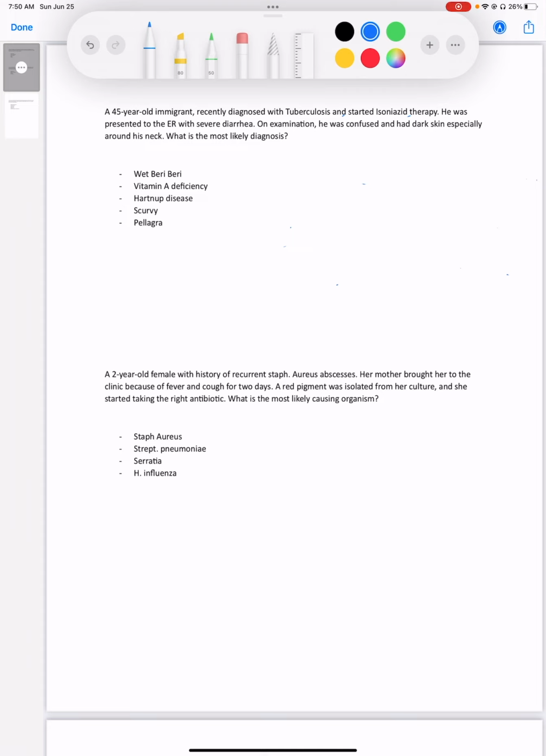So let's get started. A 45-year-old immigrant recently diagnosed with tuberculosis started isoniazid therapy. He presented to the ER with severe diarrhea. On examination, he was confused, with dark skin around his neck. What is the most likely diagnosis?